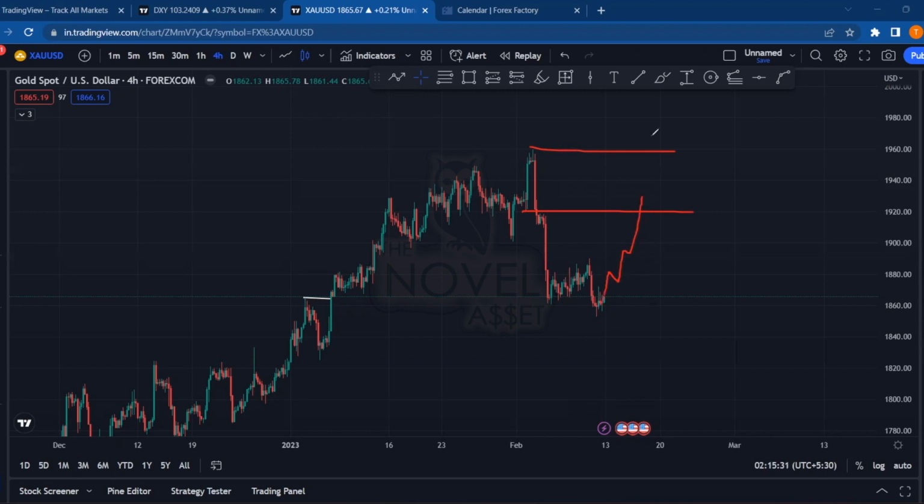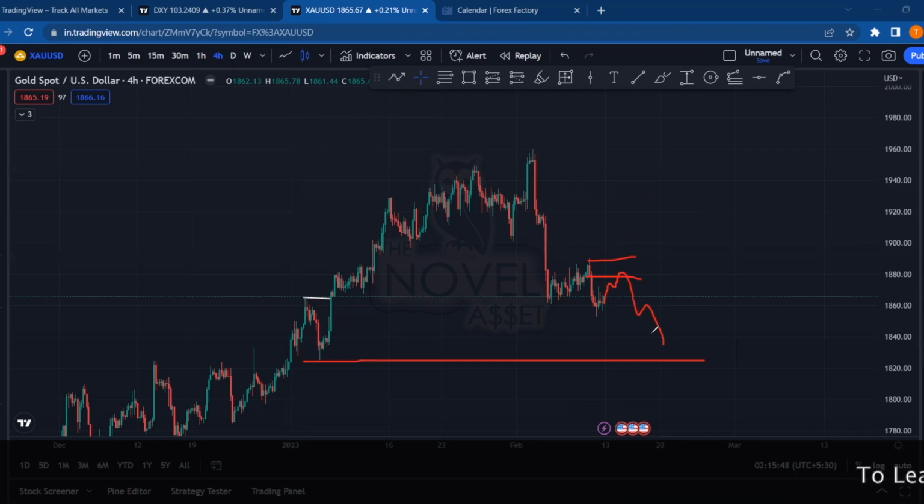But let's say on the lesser probability side, the price wants to continue towards the downside, then what will happen is that the price will first rally towards the upside, mitigate this supply zone over here, and then it will start moving towards the downside and will take out the liquidity residing below these lows. So this is how you can catch the movement on this 14th February. Huge pips are going to be there because huge volatility is going to be there in the market.